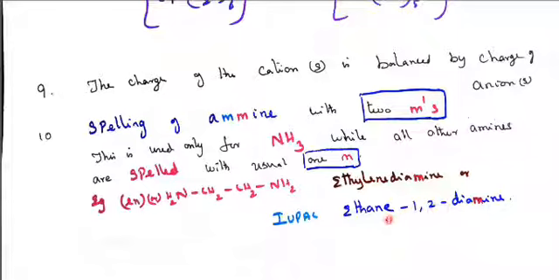This is the correct procedure of writing ethane-1,2-diamine, not diammine. Double M should come only for ammonia, NH3, which is called ammine, and NH2 is called amine. Only 1 M should come.